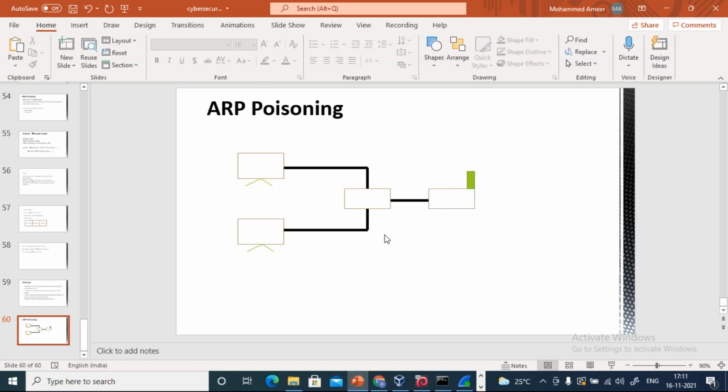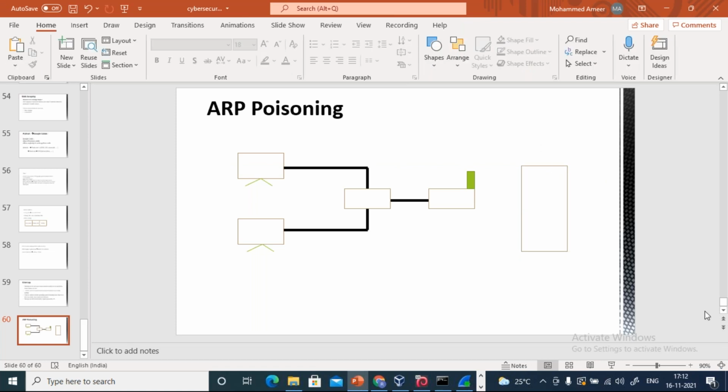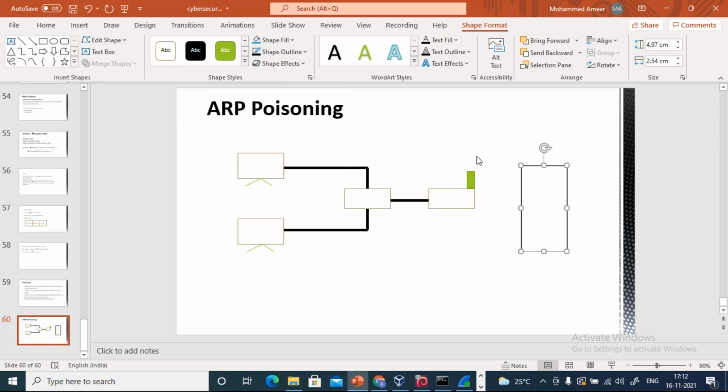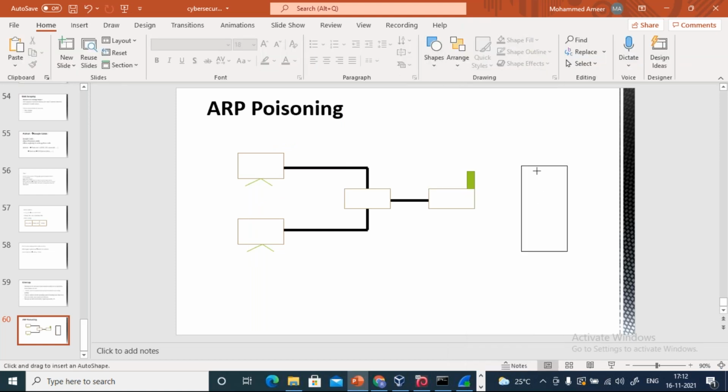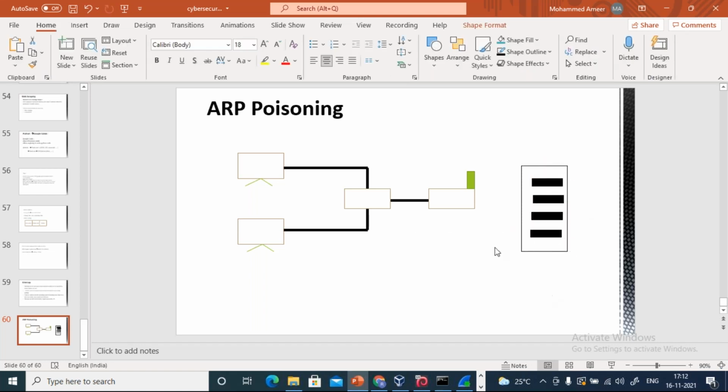So this is my router, and let's say this is the server side. On this side, let's say we have something called a server.